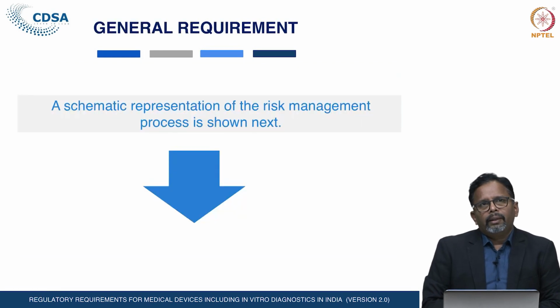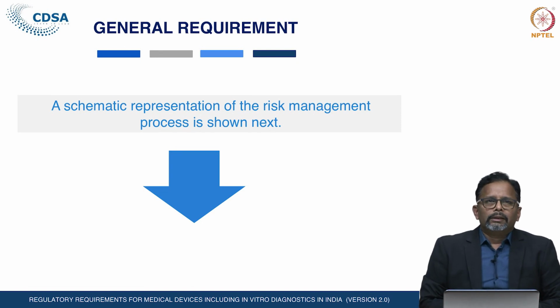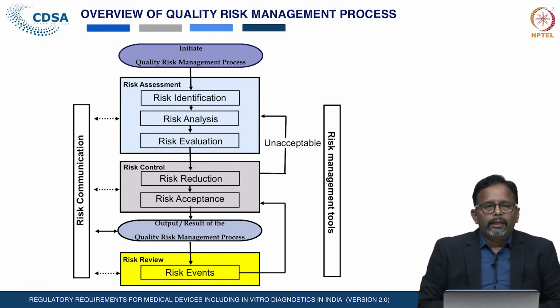The general requirement is the risk assessment process. For the overview of the risk management process, you can see the flow chart in the slide. First, the manufacturer has to carry out the risk assessment. First they have to identify the risks associated with their devices.